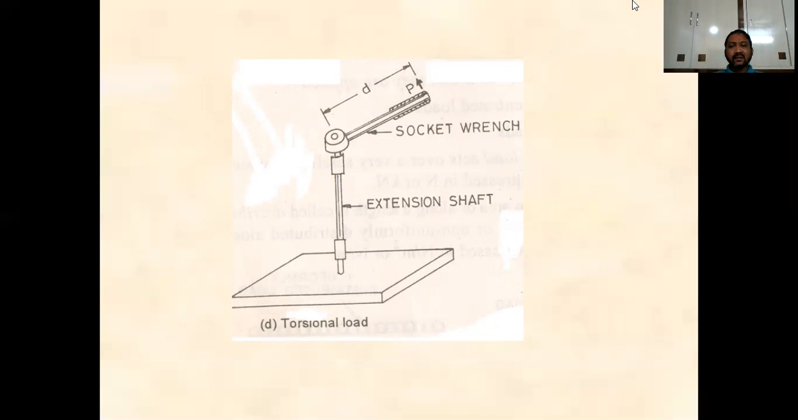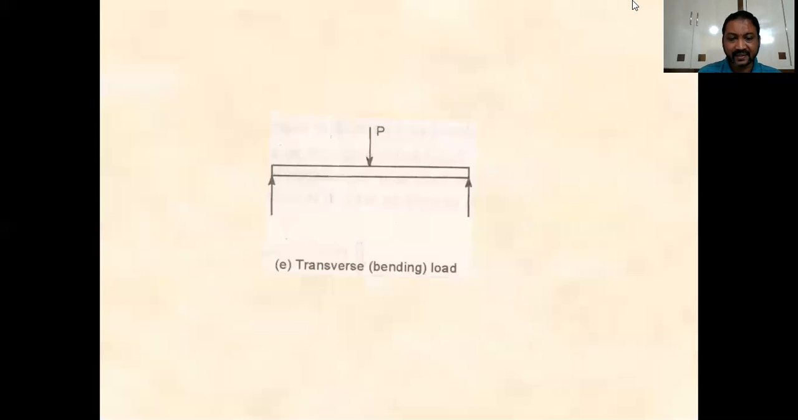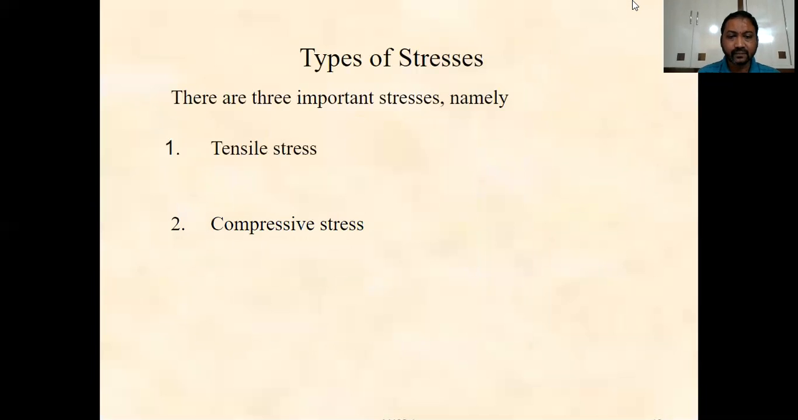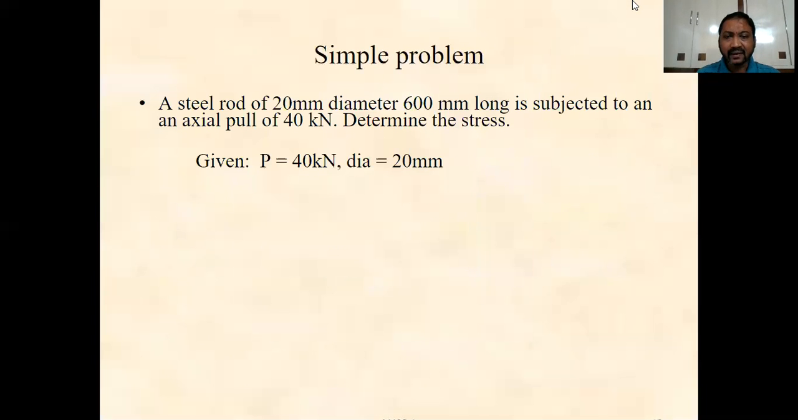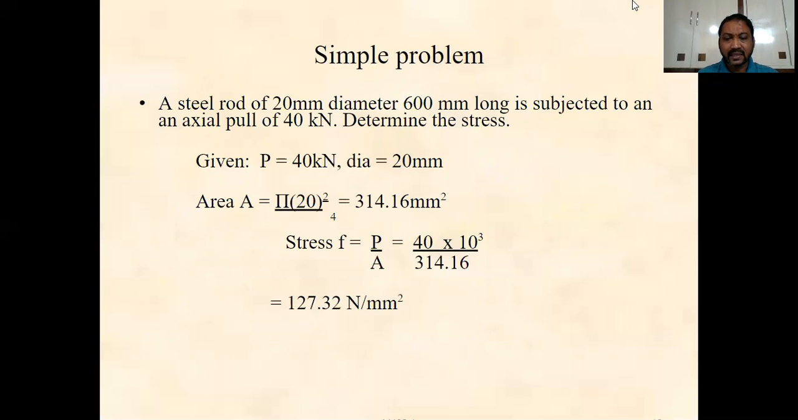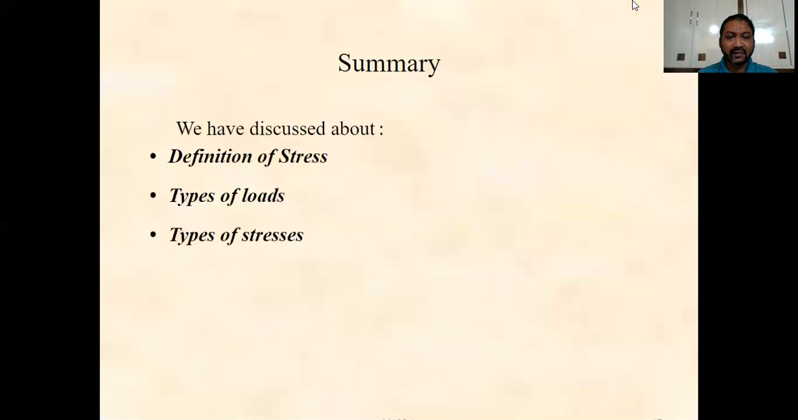Here, one end of the member is subjected to a rotational moment, whereas the other end is fixed in the plate. So it produces a twisting effect, and the load developed is called the torsional load. Accordingly, the stresses are also classified depending on the load developed.